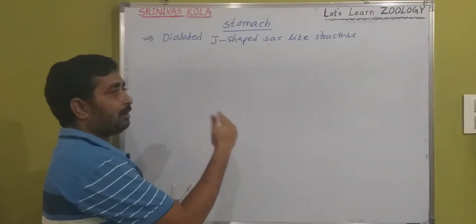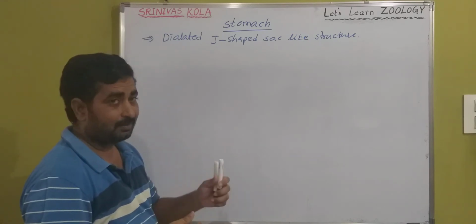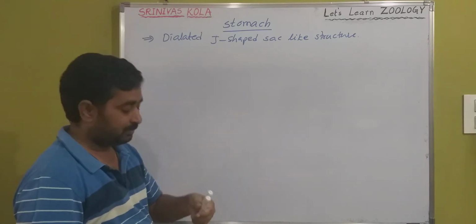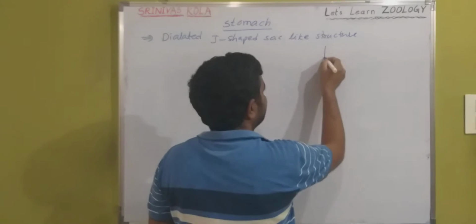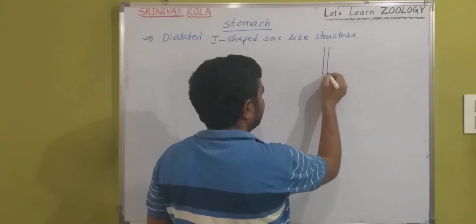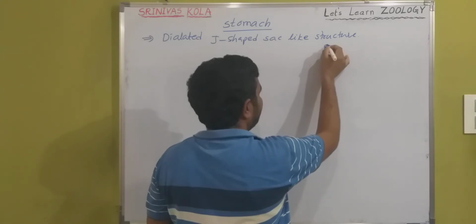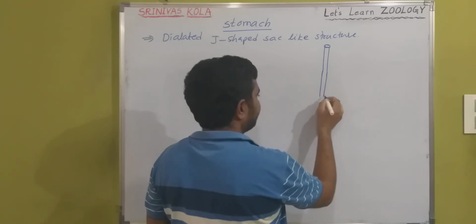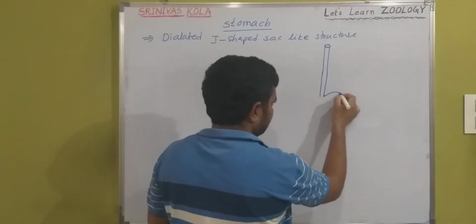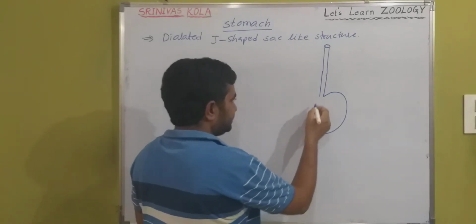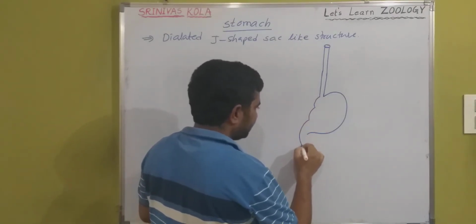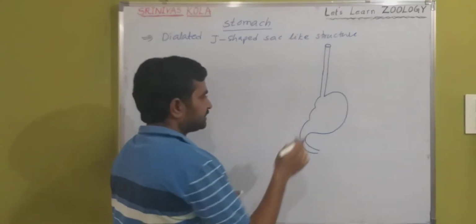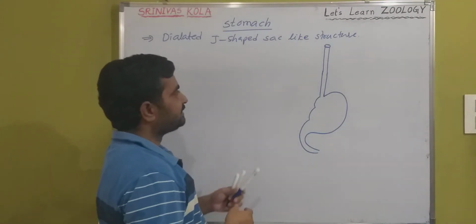So, do you know the location? The location is the left upper abdominal part, just below the diaphragm. So for example, this is the esophagus. The anterior opening of the esophagus is called the gullet. And this dilated J-shaped structure is called the stomach.